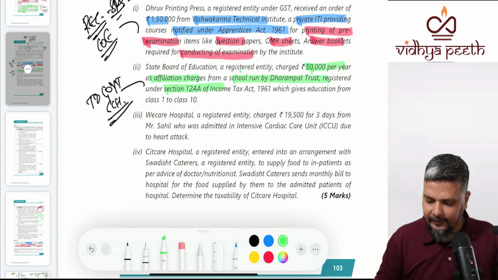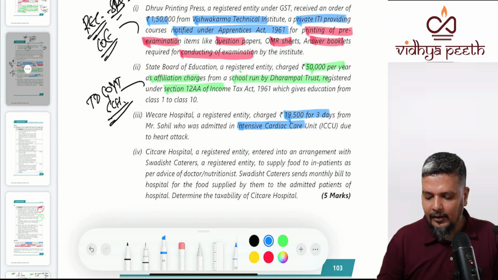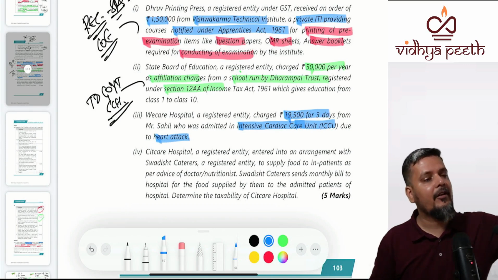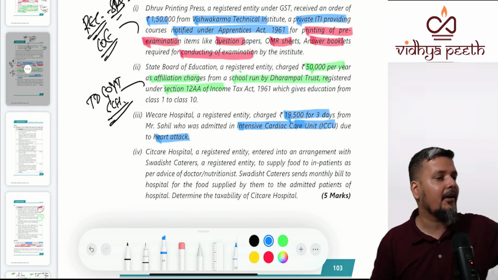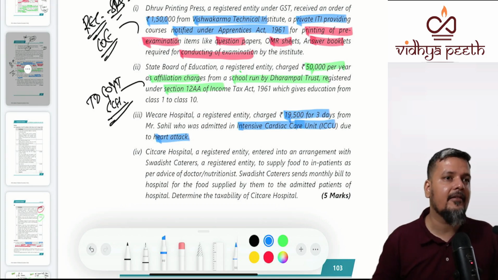Next, healthcare services. VCare Hospital, a registered entity, charged 19,500 for 3 days. Sahil was admitted in the intensive cardiac care unit due to a heart attack. See, normally when you talk about a hospital, if the room rent charge is up to 5,000 per day, then it is exempt. If it is more than that, it is taxable.